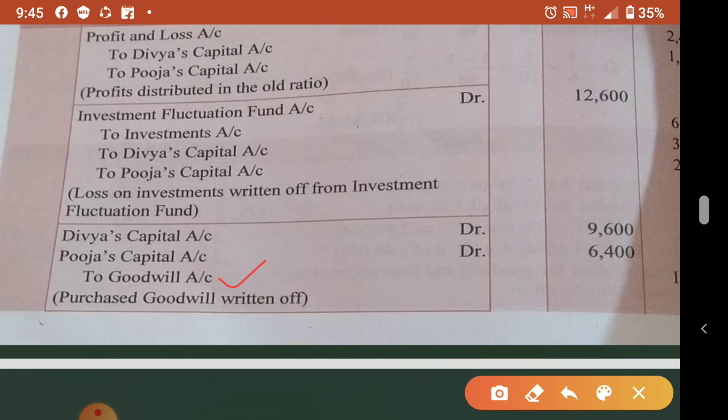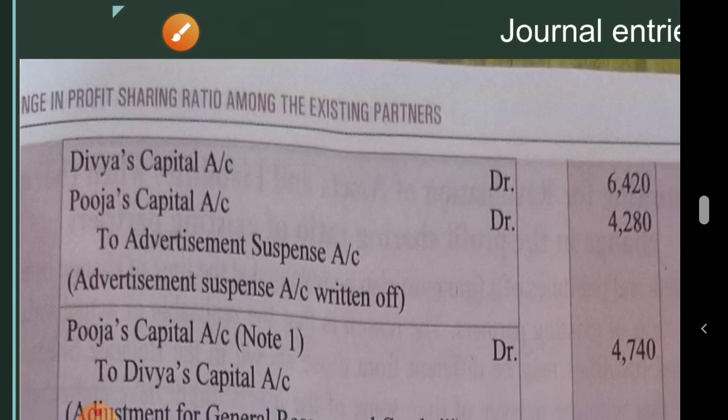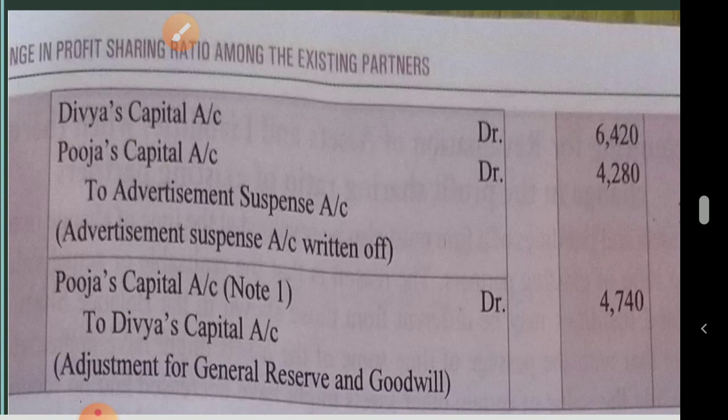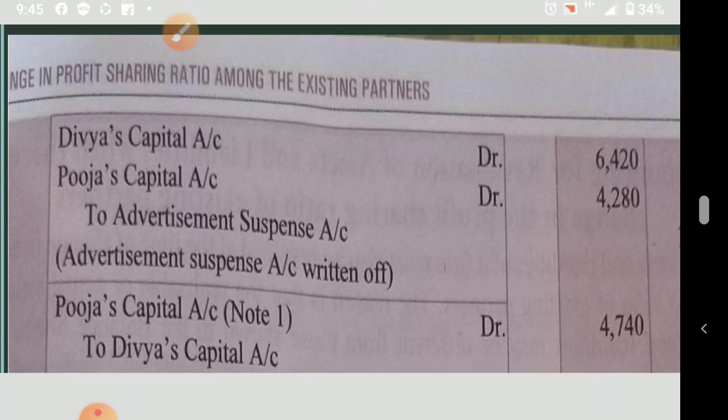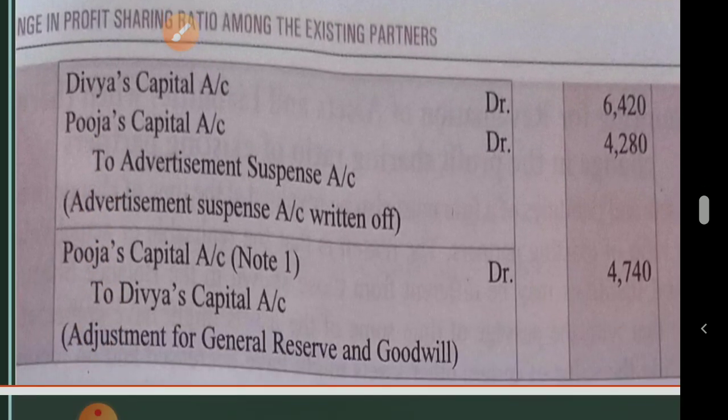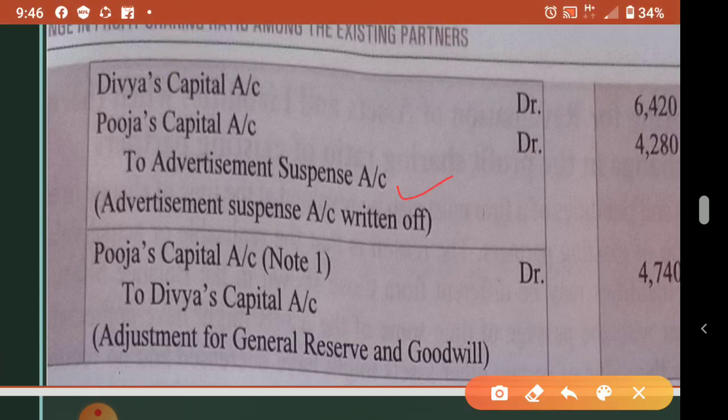So profit and loss account, after the loss, we divided in old ratio. Then the goodwill, understood, no? Balance sheet asset side goodwill, that also divided in old ratio. Now advertisement suspense also, what we have to do? It is a loss, that should be debited in partners' capital account. So this item is of asset side, so it should be credited. To cancel it, it should be credited. Advertisement suspense credited, partners' capital account will be debited. That means this item will be appearing on the capital account debit side.